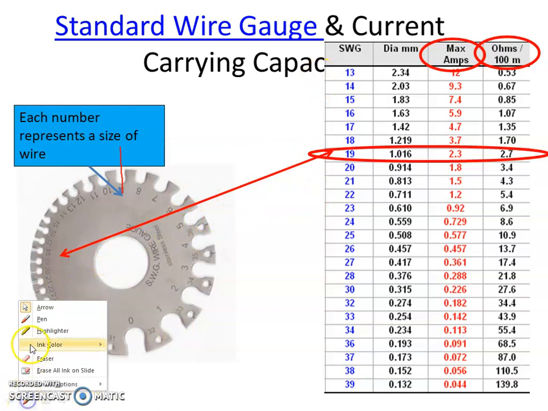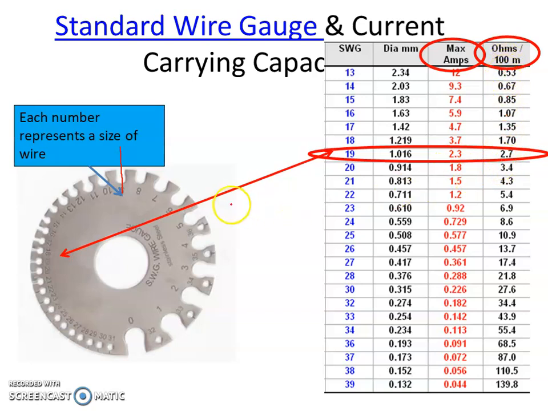If the standard wire gauge has the wire size 19 HWG, the diameter in mm is 1.016. The maximum current carrying capacity of 19 HWG wire is 2.3 ampere and the resistance per 100 meter is 2.7 ohm. This is the generalized tool.